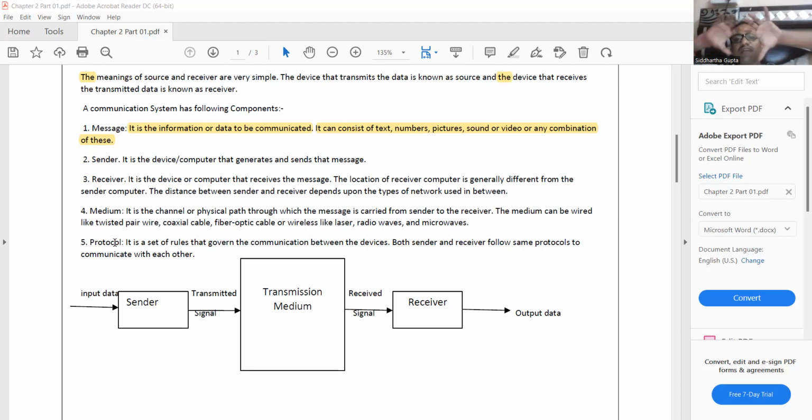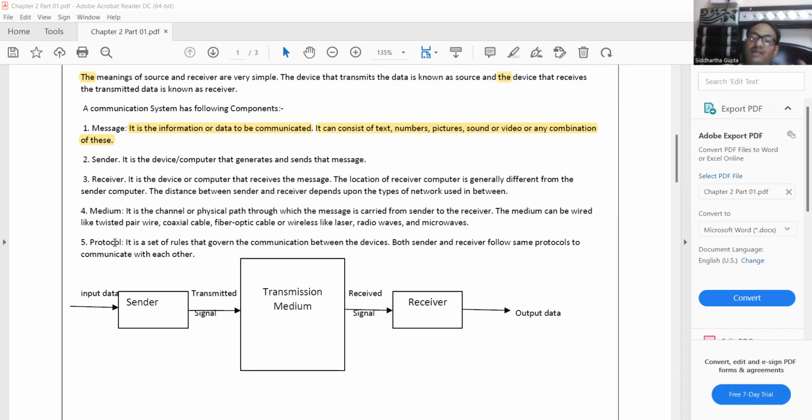So your machine or device must support the same protocol that my computer supports, and only then can we communicate. Protocols are a set of rules so that two or more devices can connect with each other. I'll give you one example: HTTP is the most popular protocol which works on the internet. I think you get the idea.